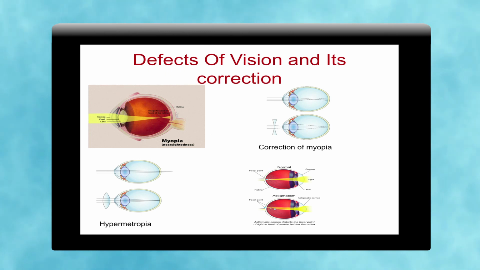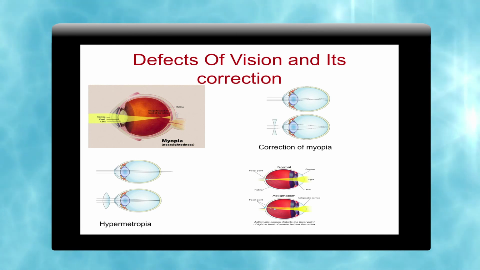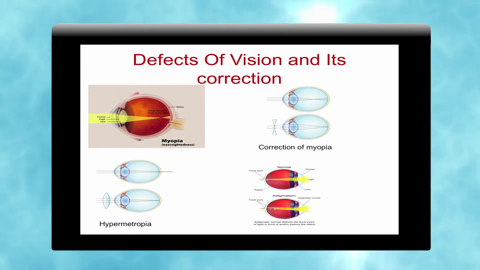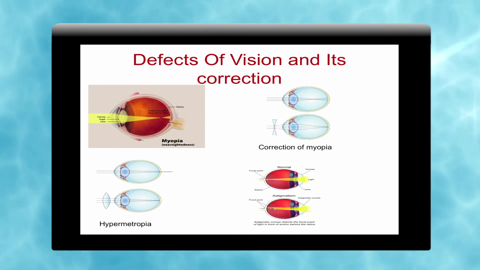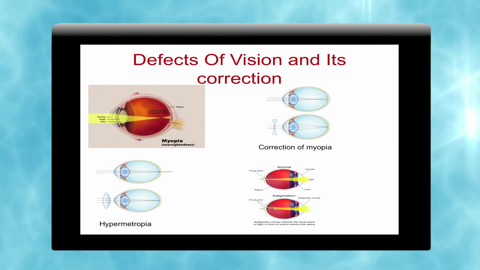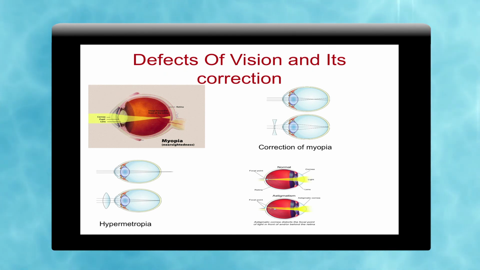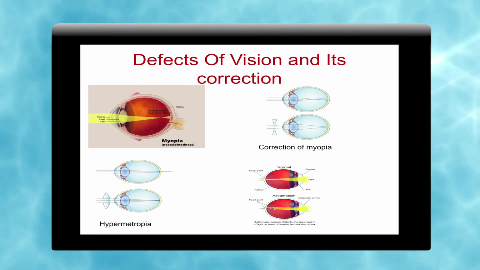Myopia we also call short sightedness, that we can see nearby objects, but we are unable to see distant objects, for which we have a correction. What type of lens do we have to use when we are myopic? We have to use the concave lens, because we have earlier seen that a concave lens is diverging in nature. So, what will it do? It helps to form the image at the retina. So, for a myopic patient, we have to use a concave lens. So, the image is formed at the retina. So, for the correction it is used.